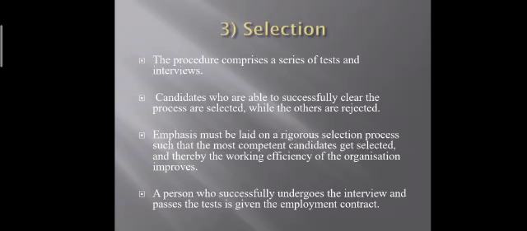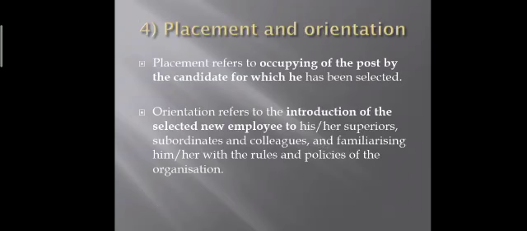In the last video I explained up to the selection process, and the fourth step I am explaining from this video. The fourth step is placement and orientation. Placement refers to occupying of the post by the candidate for which he has been selected.